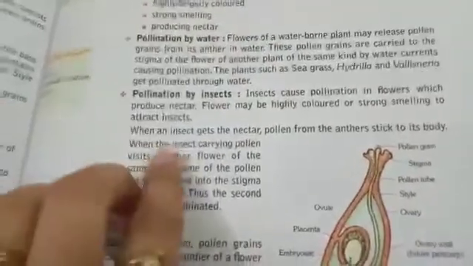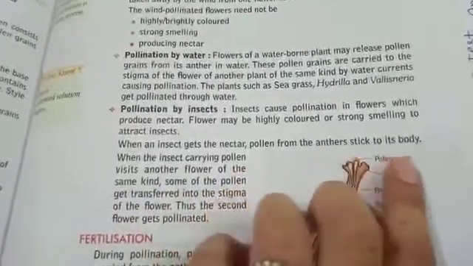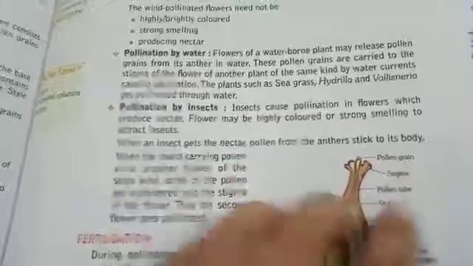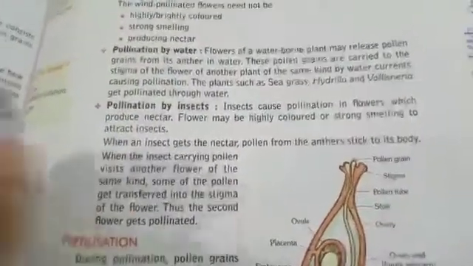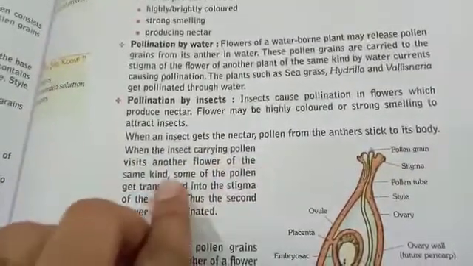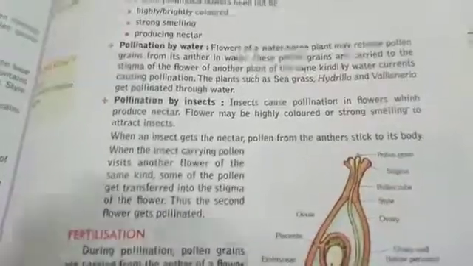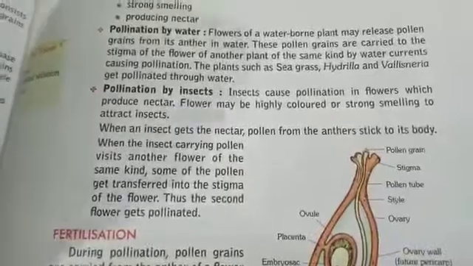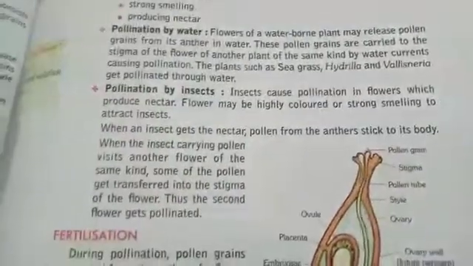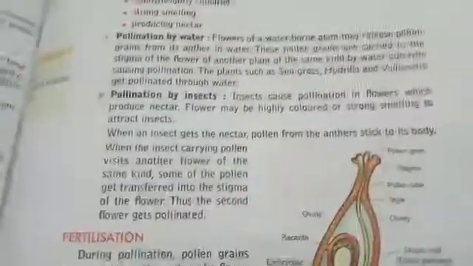When insects get nectar, pollen from the anther sticks to their body. Pollen grains stick to the body of the insect. When the insect carrying pollen grains visits another flower of the same kind and sits on it, the pollen grains are transferred to that flower. Thus the second flower gets pollinated. This way the flower gets pollinated.